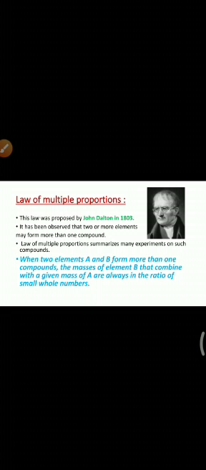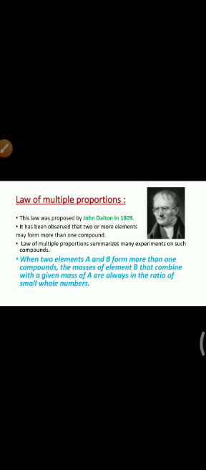C plus O2 gives CO2, that is carbon dioxide. The same carbon reacts with half molecule of oxygen, C plus half O2, giving CO, that is carbon monoxide. So in the law of multiple proportion, you see that the two elements are the same, carbon and oxygen, but in one reaction carbon dioxide is formed, and in the other carbon monoxide is formed.